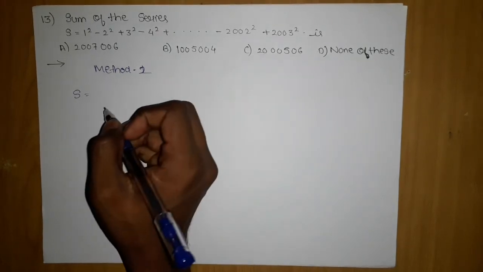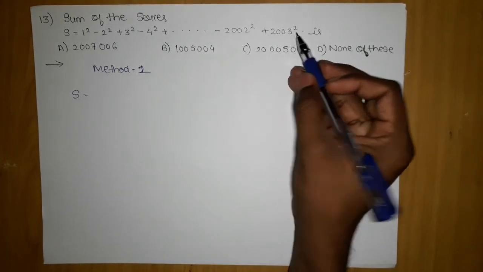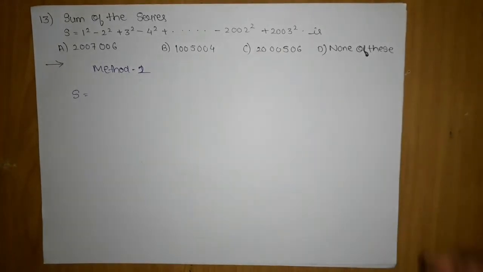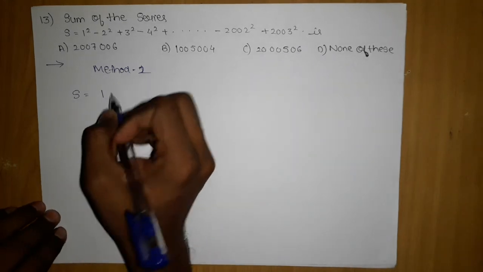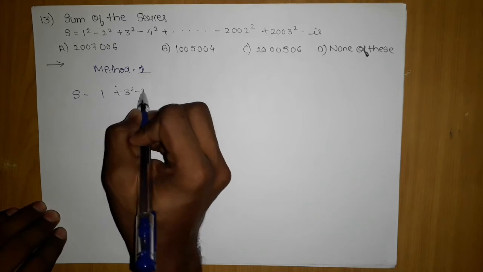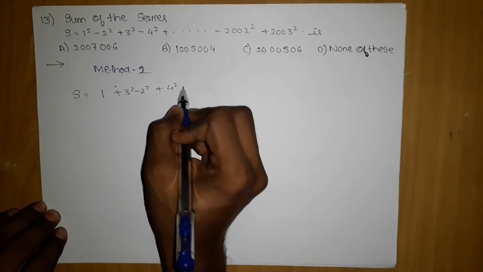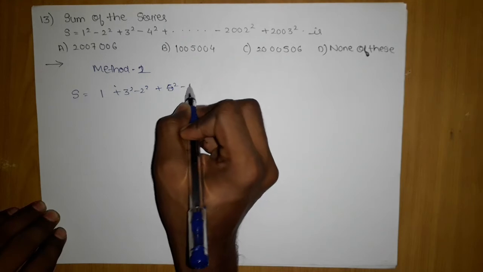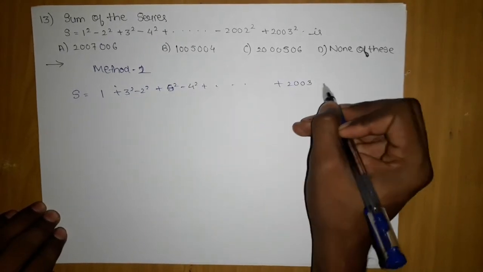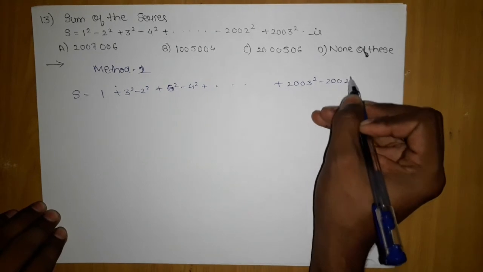If you observe, how many terms are there? 2003. 2003 is an odd number, so there will surely be a term which is not present in a pair. So we are going to take the 1 as left, and we are going to write this as 3 square minus 2 square, 5 square minus 4 square, and so on, up to 2003 square minus 2002 square.